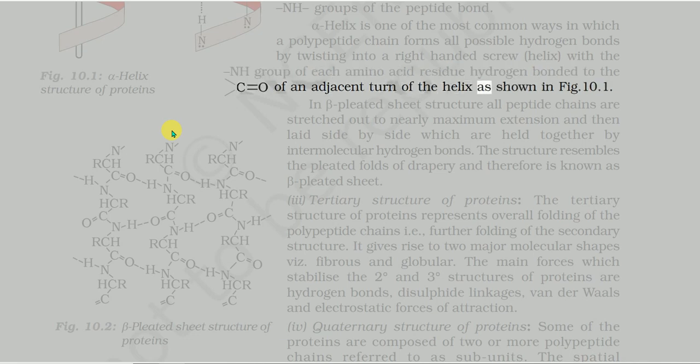In β-pleated sheet structure, all peptide chains are stretched out to nearly maximum extension and then laid side by side, which are held together by intermolecular hydrogen bonds. The structure resembles the pleated folds of drapery and therefore is known as β-pleated sheet.